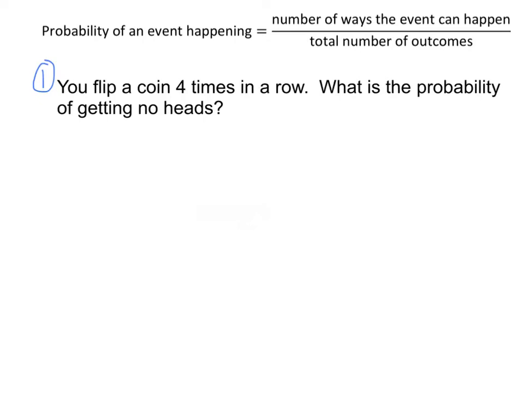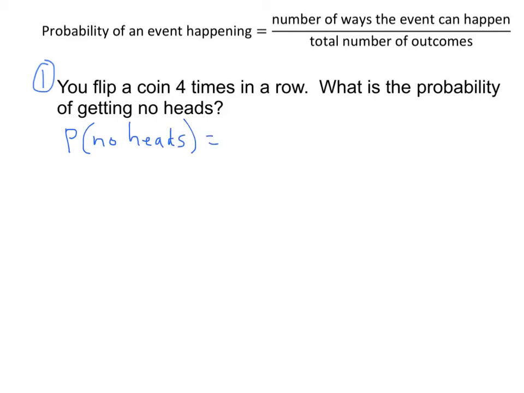You flip a coin 4 times in a row. What's the probability of getting no heads? Okay, the probability of getting no heads if we flip a coin 4 times in a row. Right, before we actually start this, I want to write this out in words. What are we actually going to be counting? Right? So if I want to figure out the probability of getting no heads, how would I calculate that?